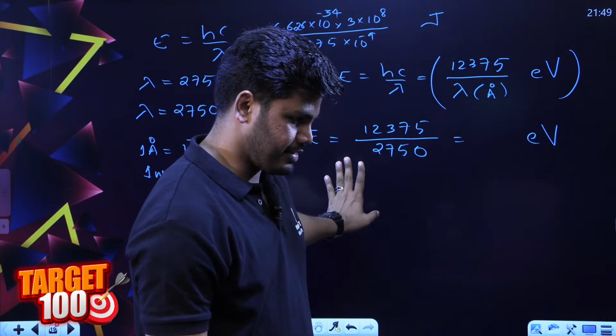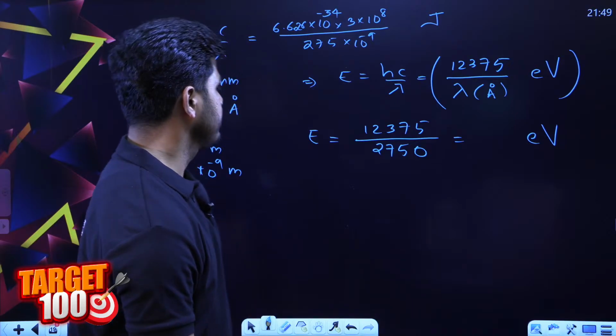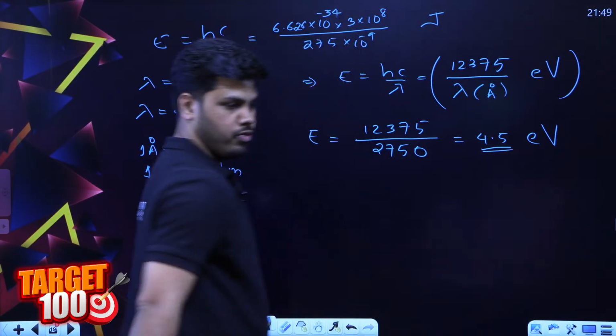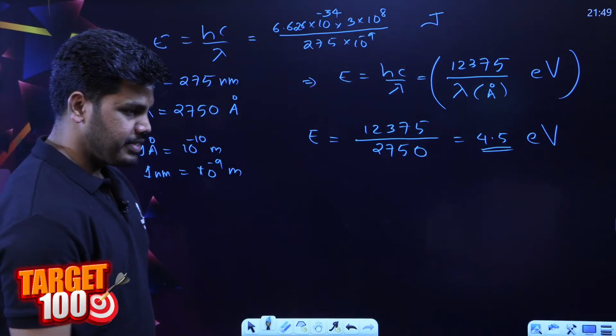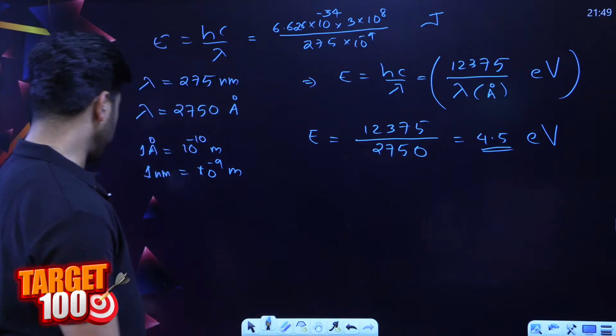Yes, Kirtiraj. Okay, yes, Reshma. Yes, Hafiz. Exactly. So this was 4.5, right? When you simplify this, you will get 4.5 electron volt. Yeah, exactly, 4.5 electron volt.